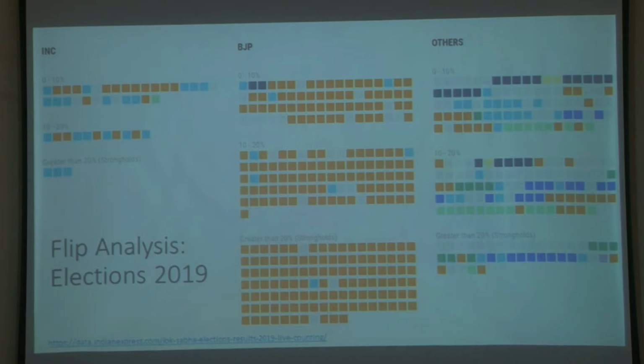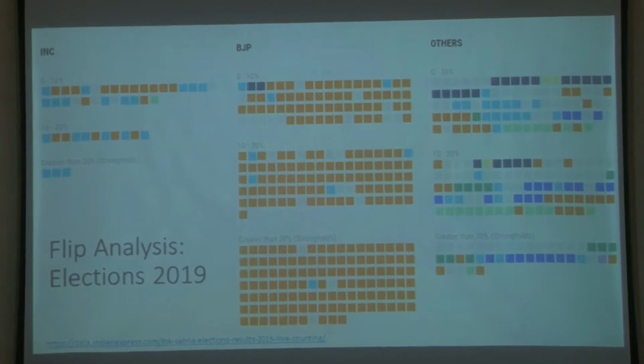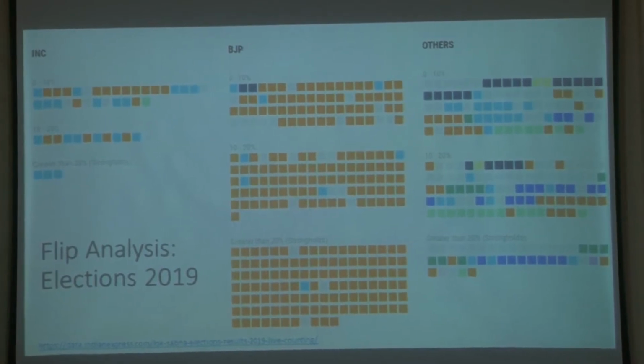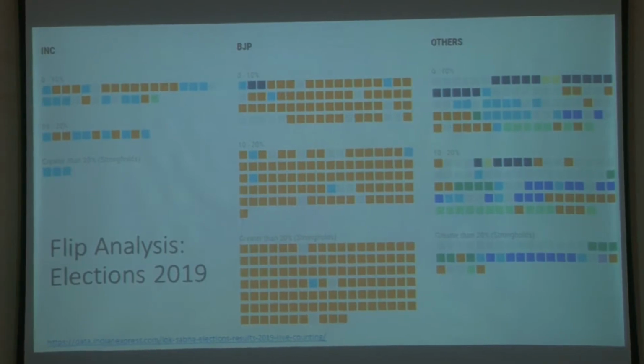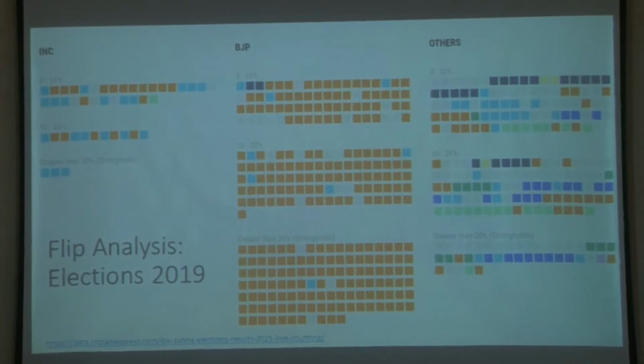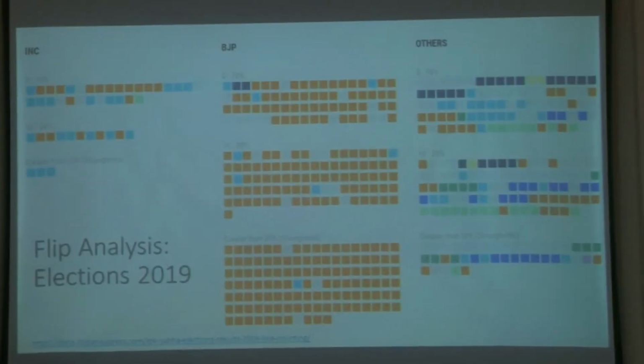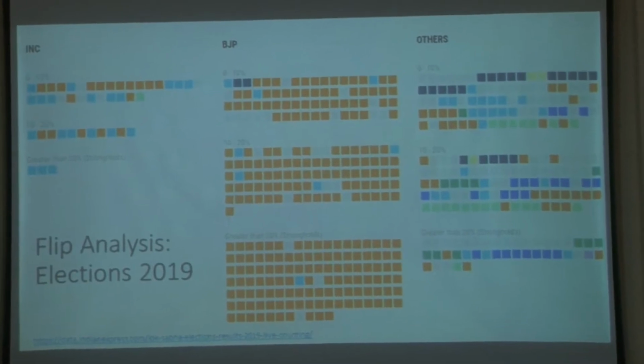But this one picture actually conveys so much more information, which you probably would not get if you just looked at the count of the number of seats that the BJP has won or the Congress has won or the others. Okay, in fact, in this election a large number of such visualizations were deployed, and if you had gone through the various newspapers, you would see some of these visualizations.